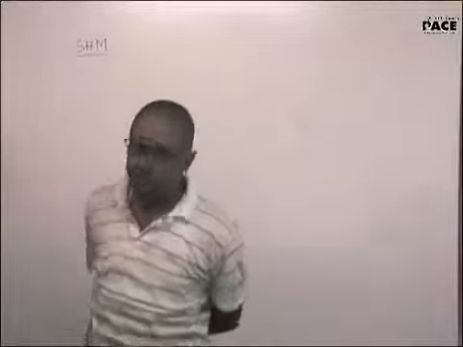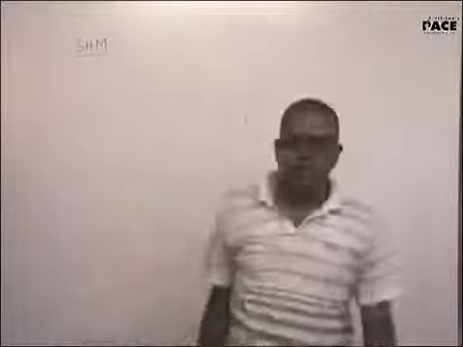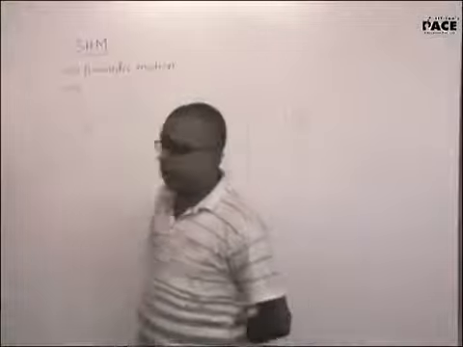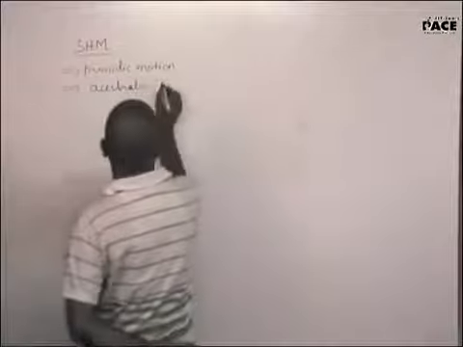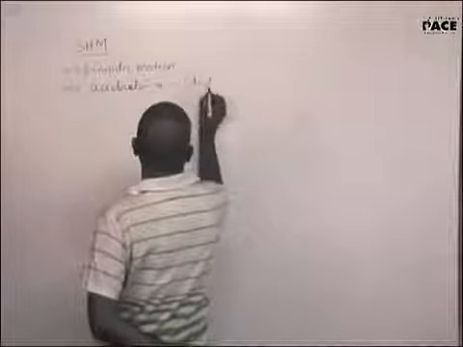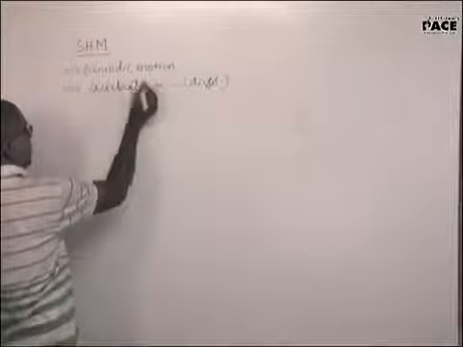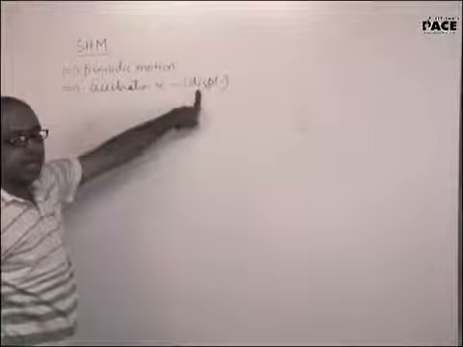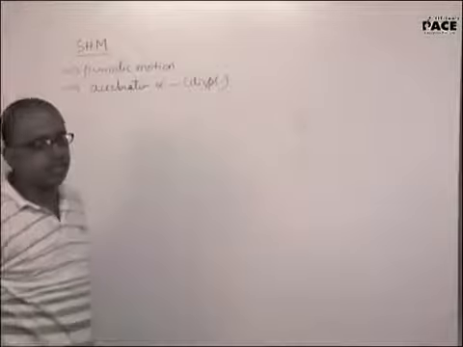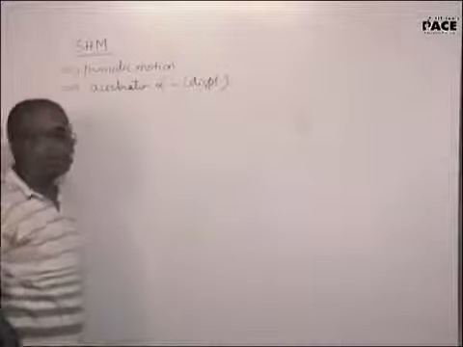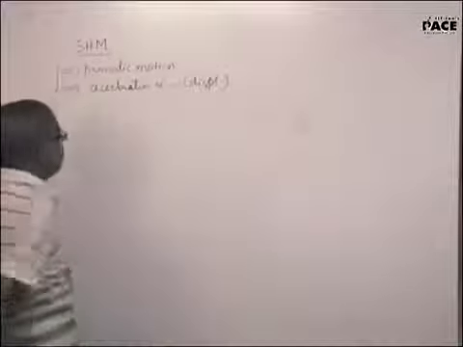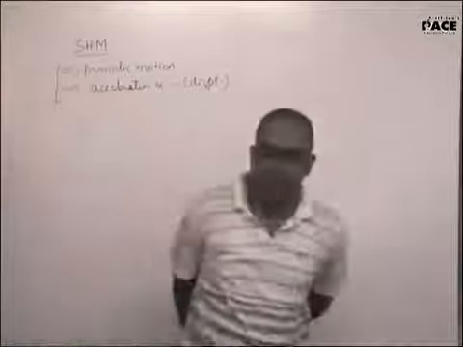Simple harmonic motion. SHM implies simple harmonic motion. The first condition for this is it should be a periodic motion. Along with being a periodic motion, if the acceleration is directly proportional to the negative of the displacement, that means acceleration is directly proportional to the displacement but in opposite direction. If both these conditions are fulfilled, then we will call it a simple harmonic motion.